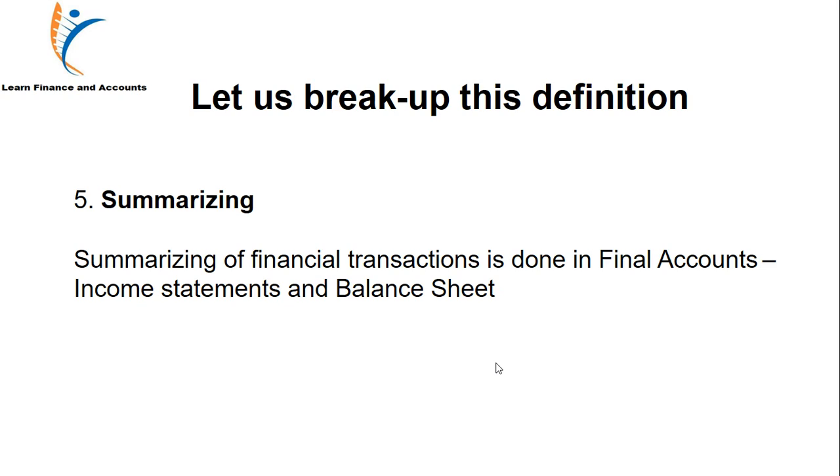Suppose there were 10 transactions that we had written in a journal. First cash came into the company, then cash went out of the company, then it came in again, then again, then went out three times. So suppose there are 20 transactions of cash.